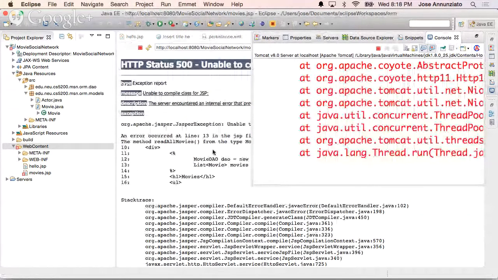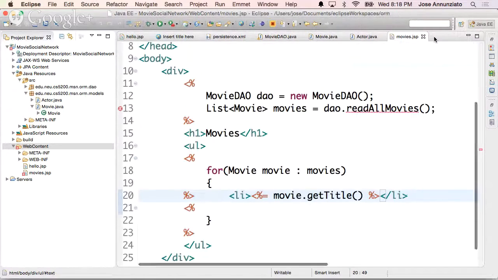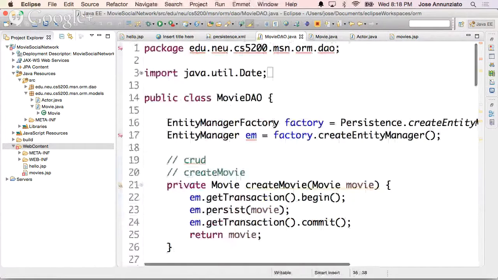Oops. Let's see. Read all. Can't see. Read all movies. Interesting. Read all movies. Yes. Is it private? Oh, I hate computers. They always do exactly what they're told.